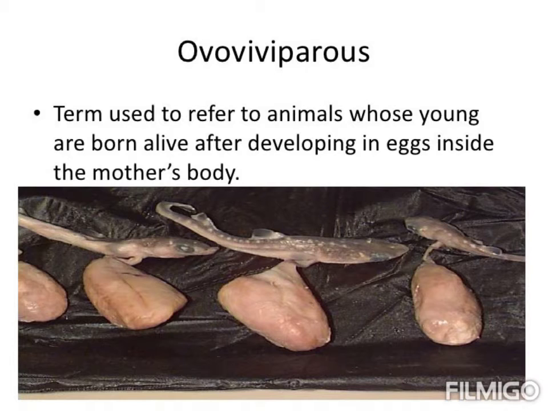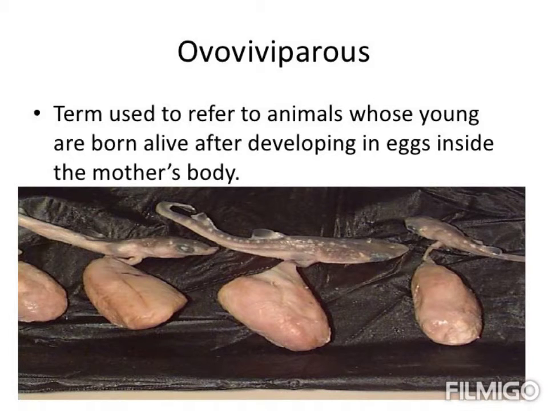In viviparous animals, they receive nourishment from the mother through the placenta. Here there is no placental connection. Only the embryo is getting food from the egg yolk.